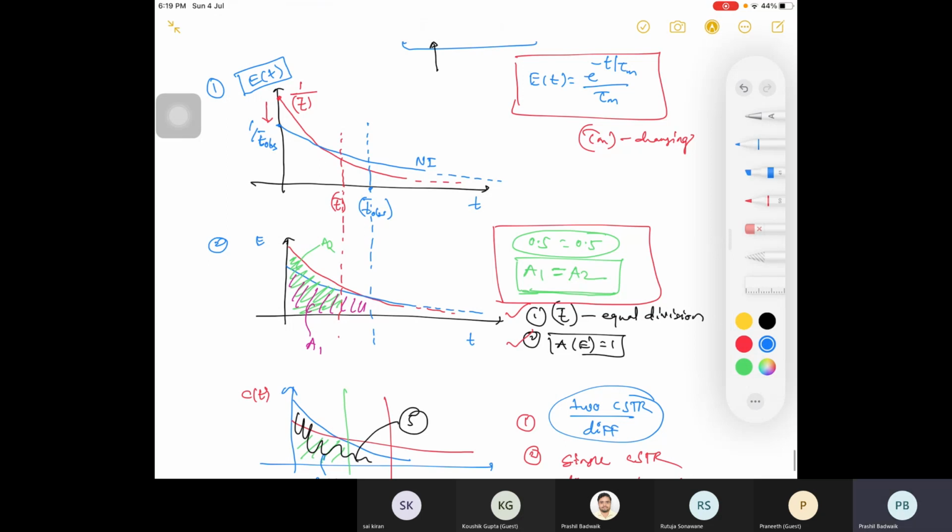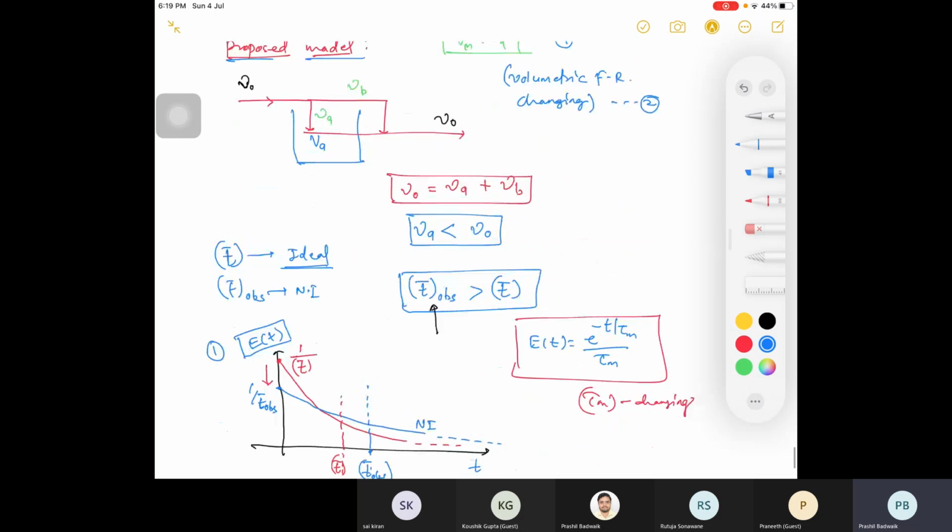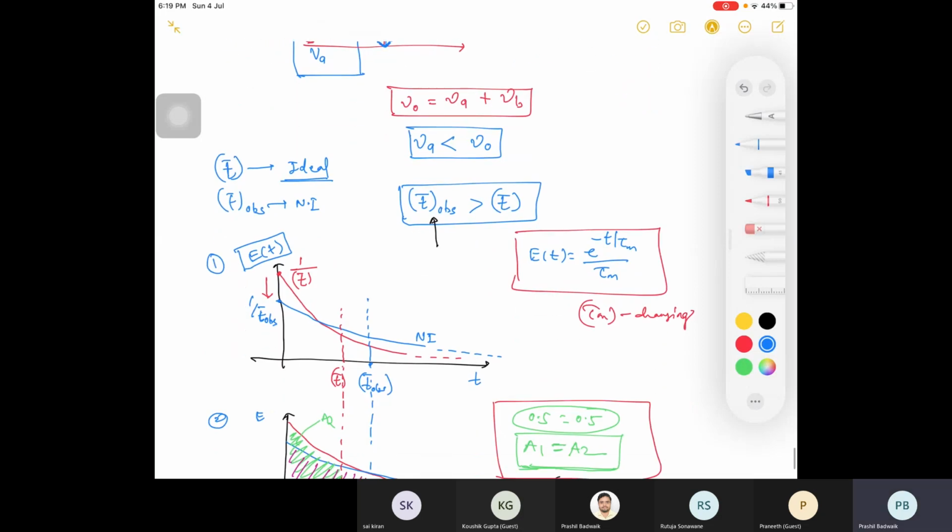What will happen? Your material is suddenly coming out, right? This is bypassing, so this will reflect at time t is equal to 0, that material will come out. You will be having a small peak there. There will be a sudden increase just at the starting, because that is bypassing, right? At time t is equal to 0, as soon as it comes in, it will come out, so you will be having some higher value at the start. So I'll draw this curve again.